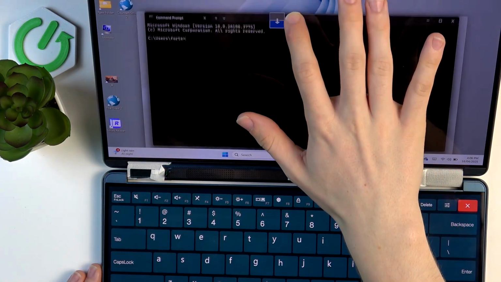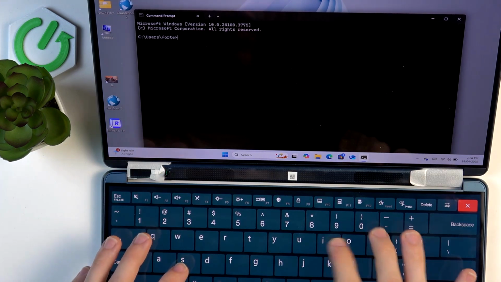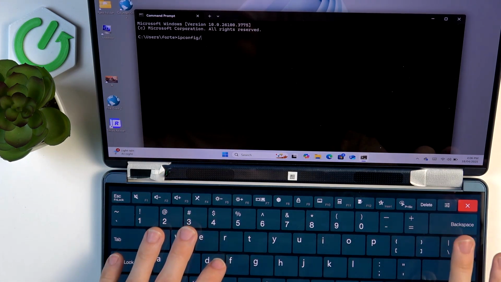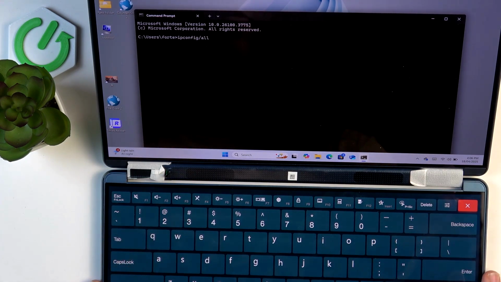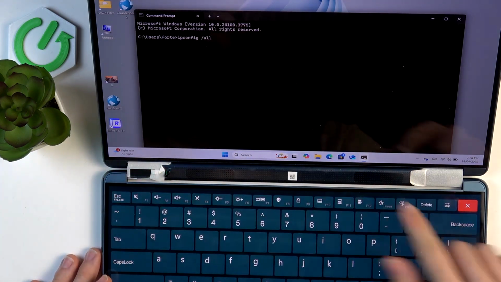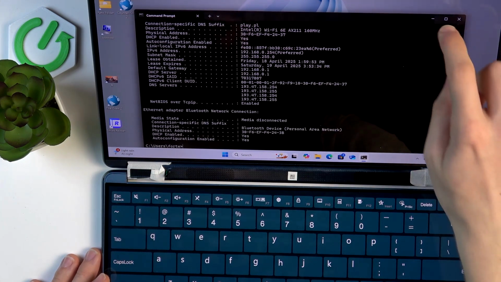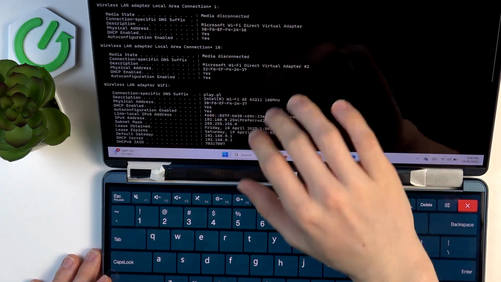Then, once it is opened, type in ipconfig/all, but with a space, like that. Click on enter and you'll see all the physical addresses.